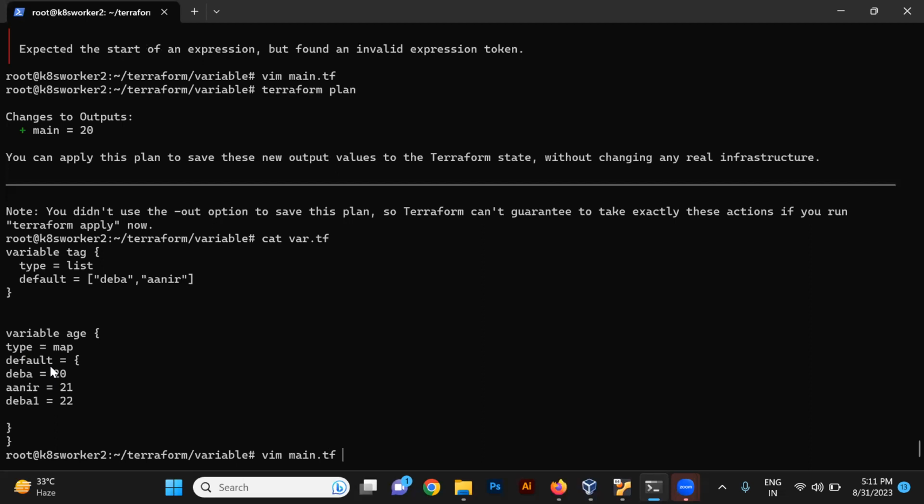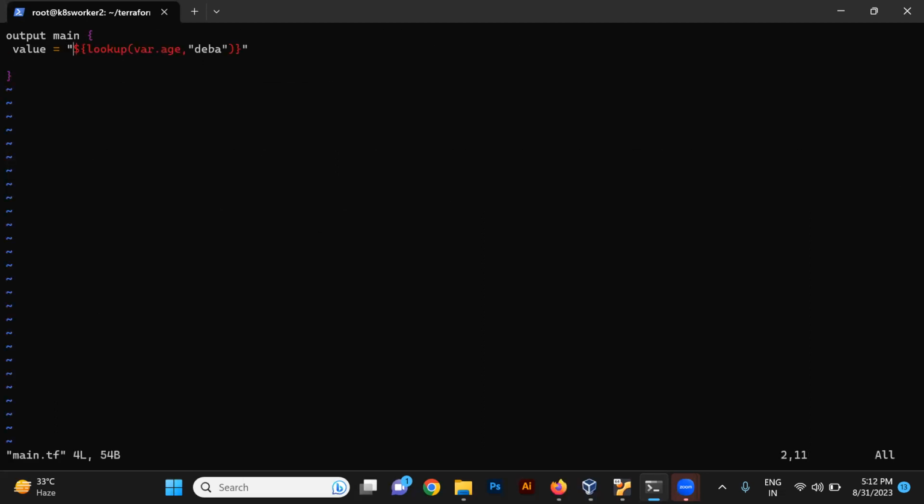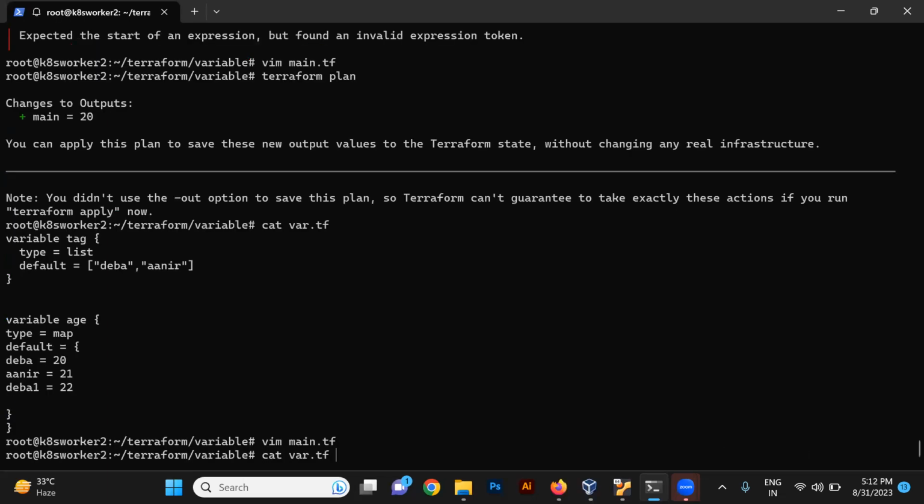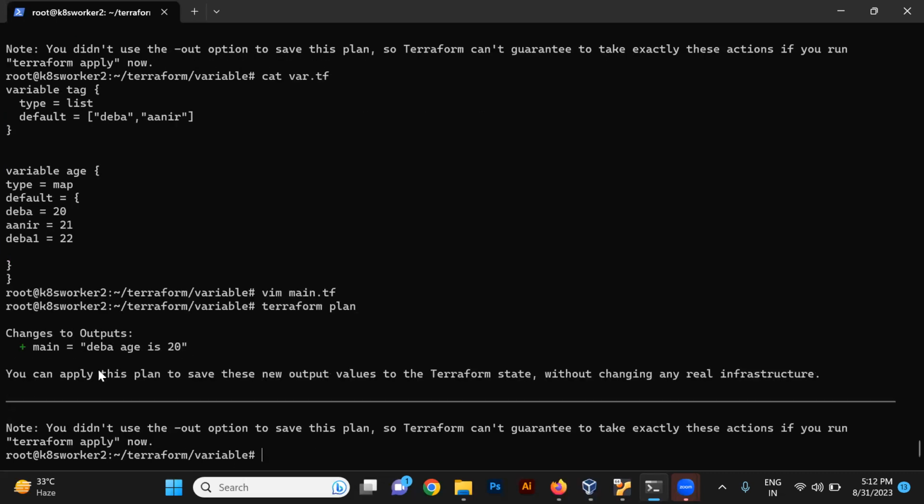Now let's create it in a more suitable way, like this: deba age is dollar, this way, and deba. Now run this again. See, deba age is 20.